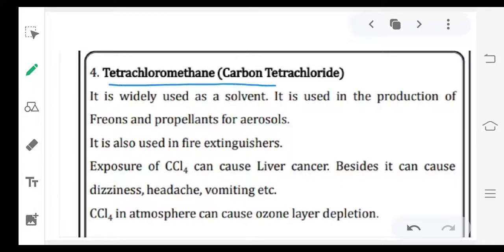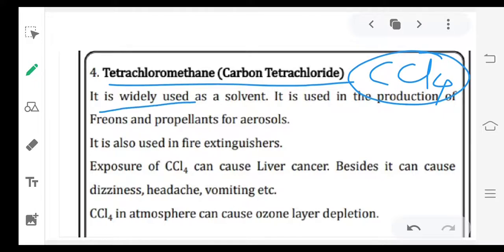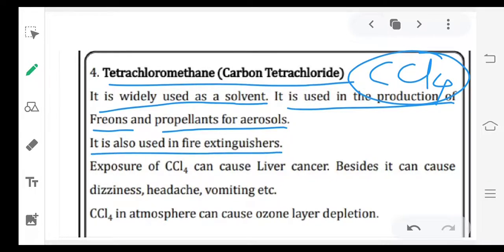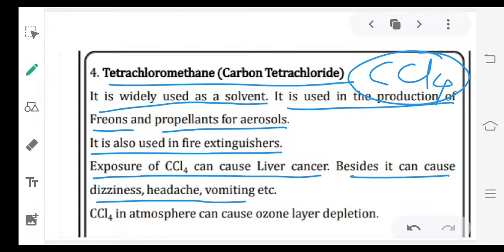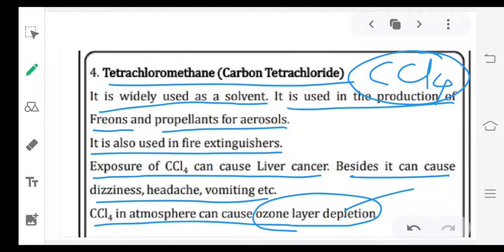Next, carbon tetrachloride, CCl4, a non-polar solvent in many organic syntheses. So it is widely used as a solvent. It is used in the production of freons and propellants for aerosols. It is also used in fire extinguishers. Exposure to CCl4 can cause liver cancer. Besides, it can cause dizziness, headache, and vomiting sensation. And CCl4 in the atmosphere can cause ozone layer depletion. So these are the different points regarding CCl4.